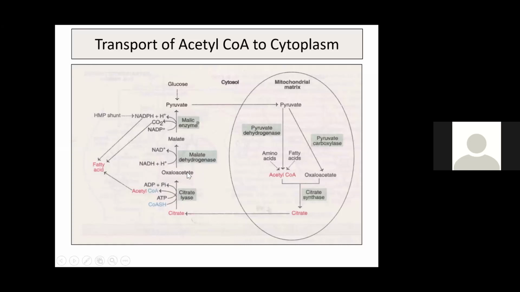What happens to oxaloacetate in the cytoplasm? Oxaloacetate either converts into malate in the presence of cytoplasmic malate dehydrogenase, or malate can convert into pyruvate in the presence of malic enzyme. In that process, NADPH is generated. NADPH can also be generated from the HMP pathway. Please understand, you have learned that one of the importance of the HMP pathway is generation of NADPH. And pyruvate, what happens? Pyruvate enters from the cytoplasm to mitochondria. Again, that complete pathway repeats, and it is used for fatty acid synthesis in that way.